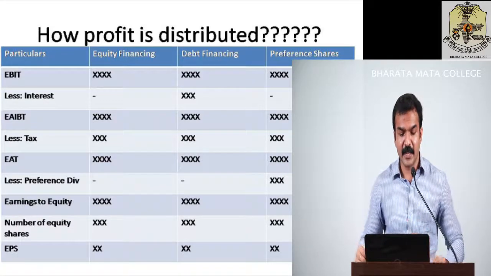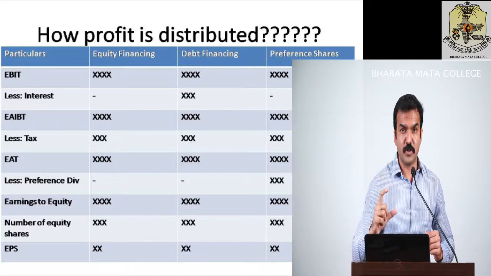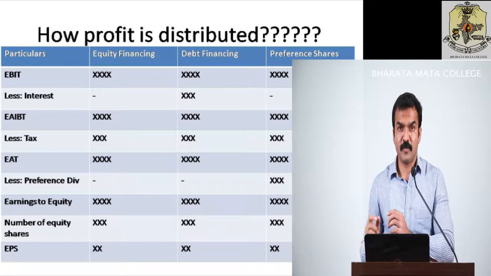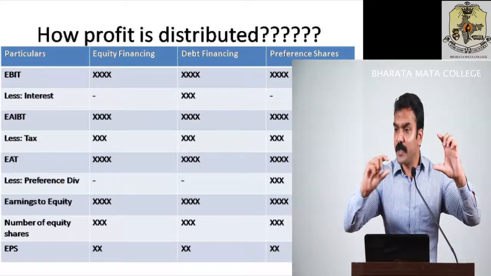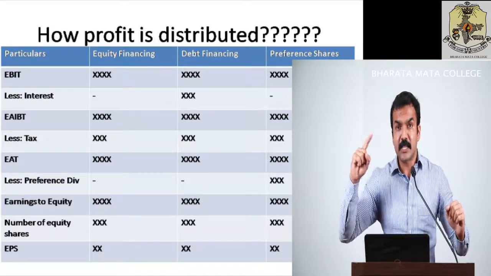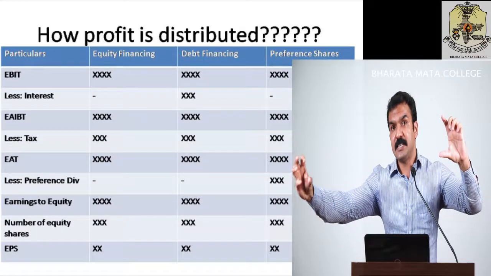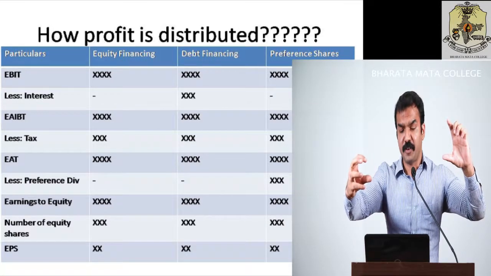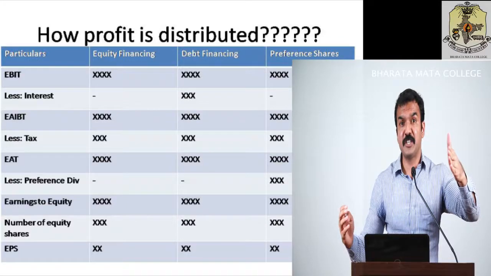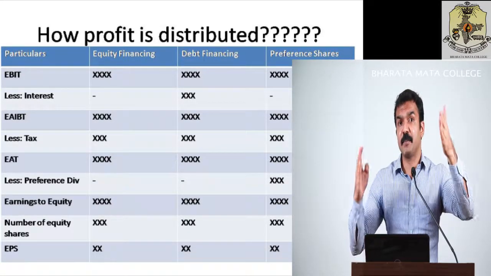So there are 4 columns you can see in this slide. The first column is about particulars. This shows how the profit is going to be distributed. The second column focuses on equity financing, that is, how this profit is going to be distributed to equity. The third one is debt, how the profit is going to be distributed to the debt financing, or to the stakeholders that have taken debentures of our company. And the fourth one is preference shares, how the profit is going to be distributed among the preference shareholders of the company.